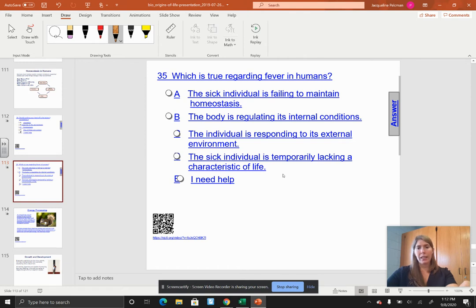All right. The answer is going to be A. The sick individual is failing to maintain homeostasis. What's actually going to happen is you're going to spike the fever, you're going to start to get chills. Hopefully, the fever comes down. The reason you spike fevers is because some viruses and bacteria can't survive in elevated temperatures. So, your body is producing an inflammatory response, releasing antibodies and T cells in order to help get you better.